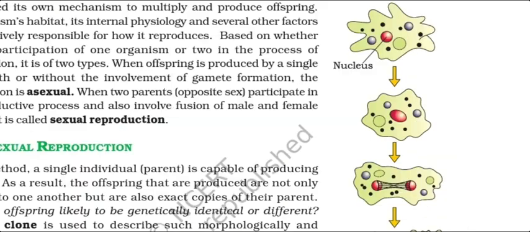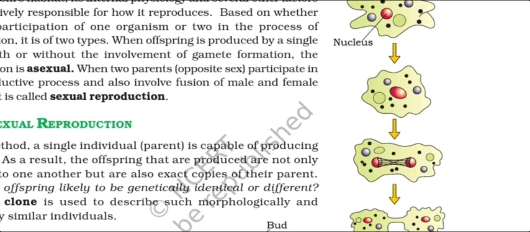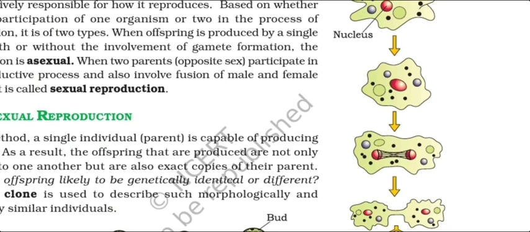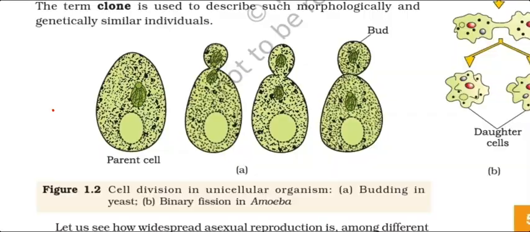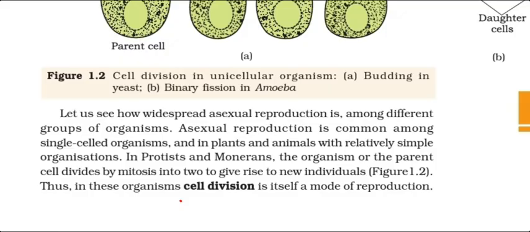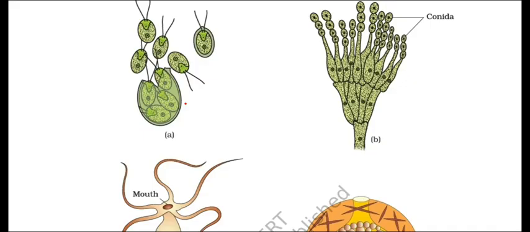Unicellular organisms like amoeba divide by the asexual reproductive method called binary fission, and in the end two daughter cells are produced. In another unicellular organism like yeast, a little bud appears on the outer side of the yeast and later grows in size, and this type of division is called budding. In single-celled organisms, cell division is itself a mode of reproduction, like amoeba and yeast.